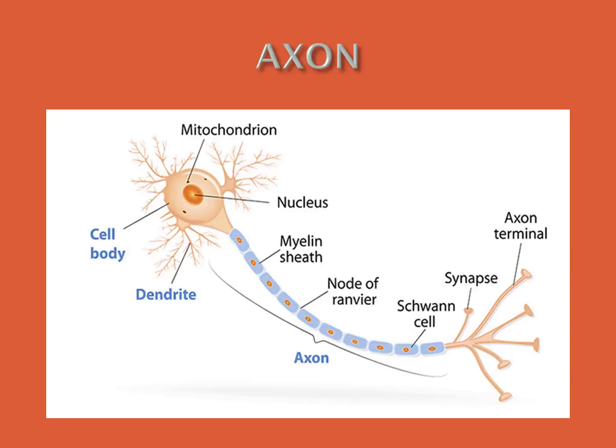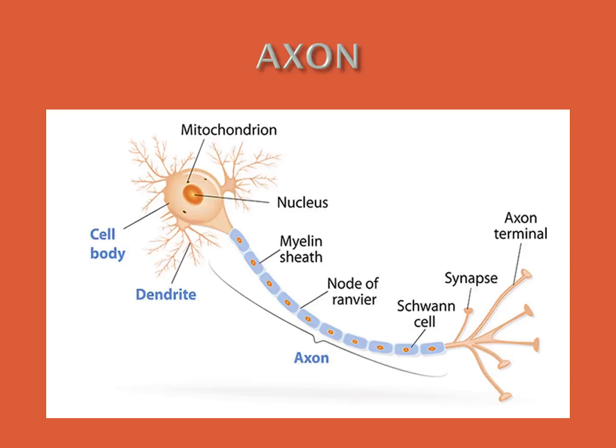The axon may be covered by a protective sheath called the myelin sheath. The axoplasm is covered by one sheath, and that sheath is called the myelin sheath, the protective sheath, which is further covered by a layer of Schwann cells.